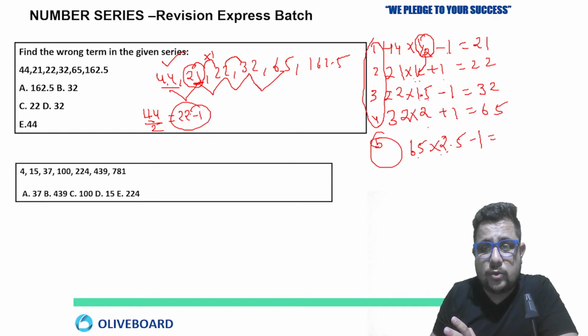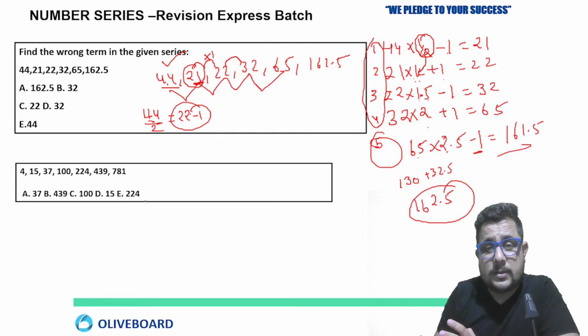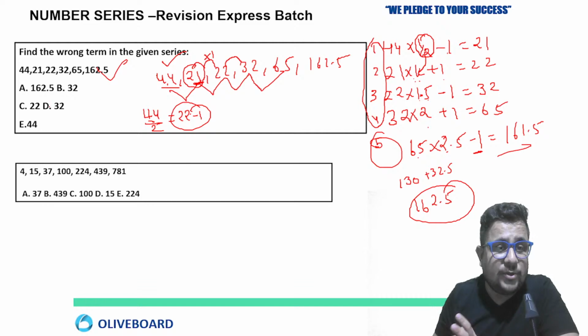So 65 into 2, 130. Half of 65 is 32.5. So it is going to be 162.5. Minus 1 must be there. So 161.5. So the wrong number in the series is 162.5, which is given in option A.